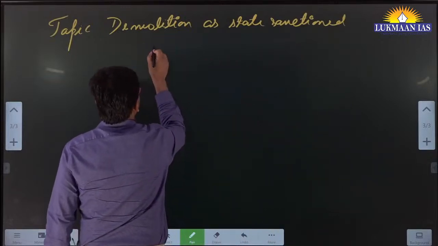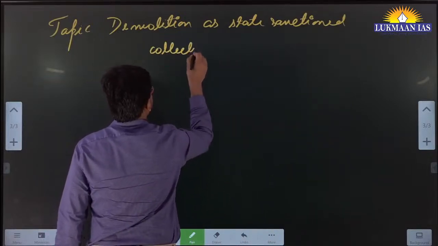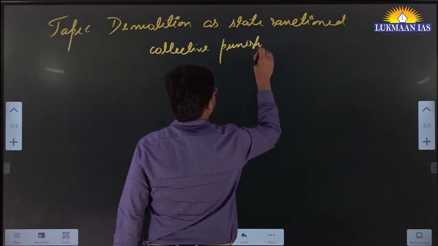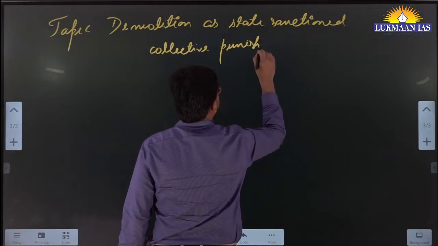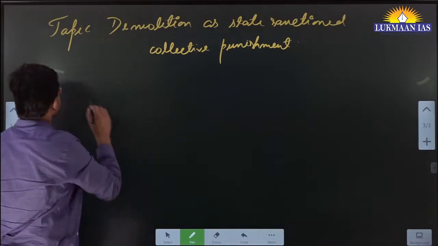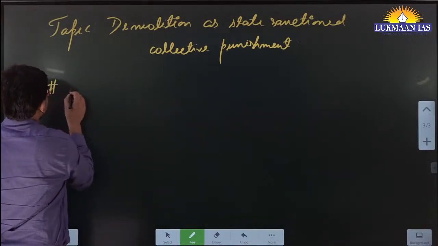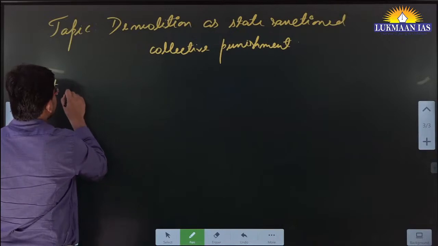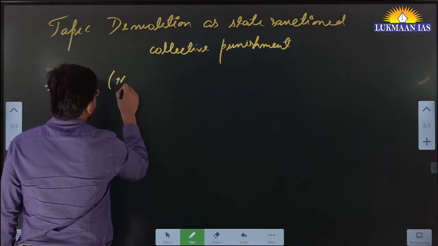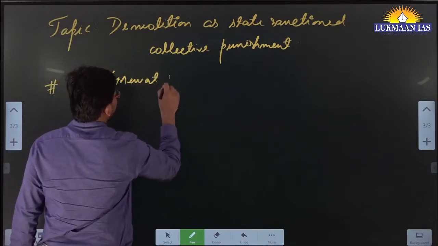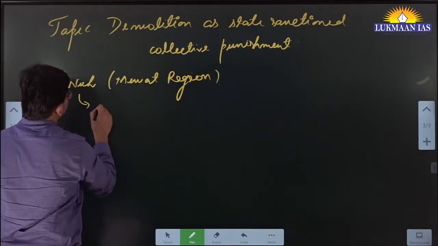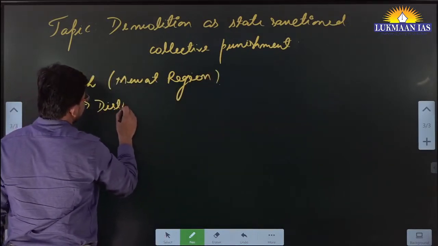Collective punishment. Now, let's discuss this. This topic has been written in the context of the violence that happened in Nuh. Nuh is located in the Mewat region, and it is a district in Haryana.